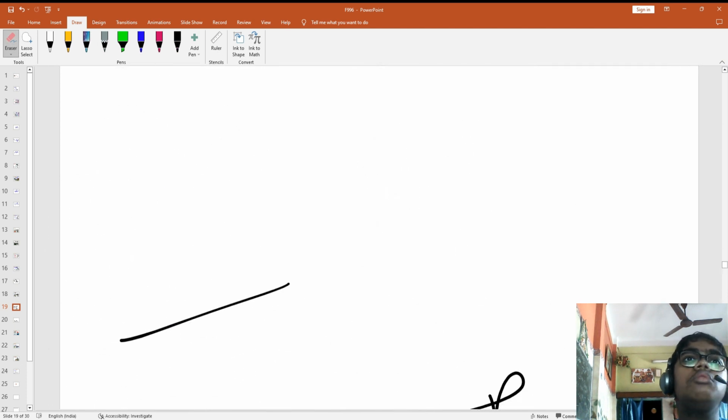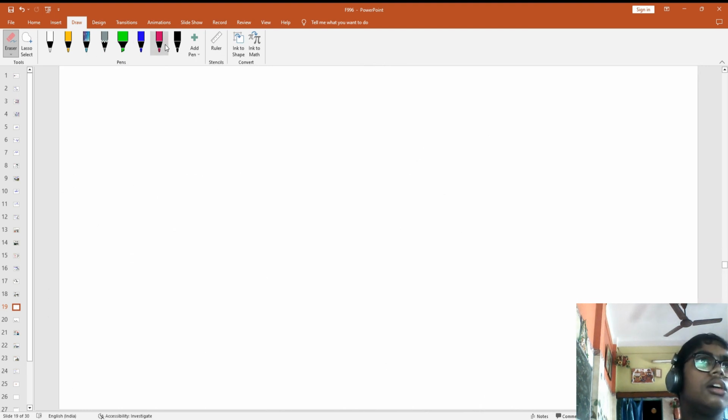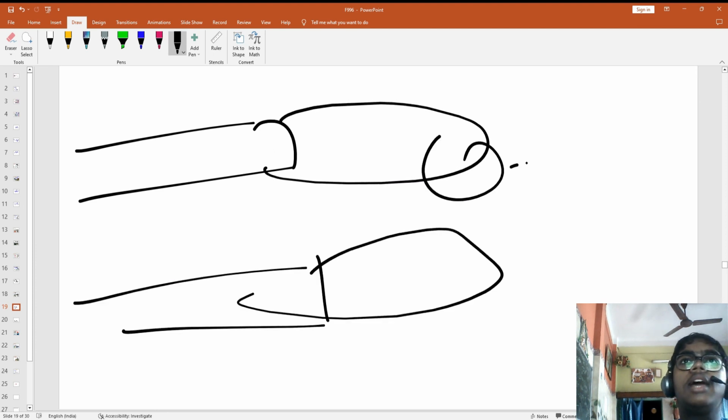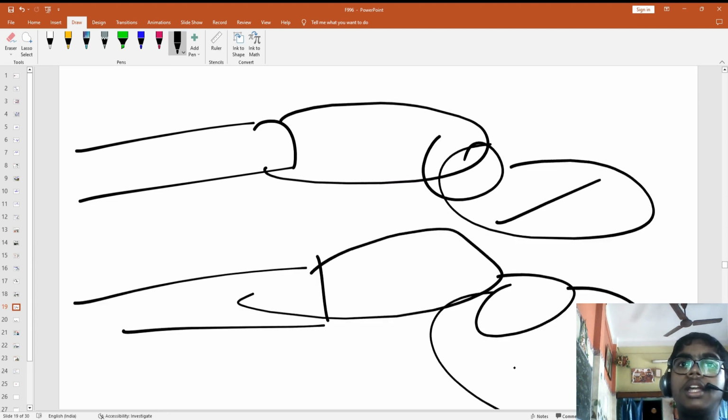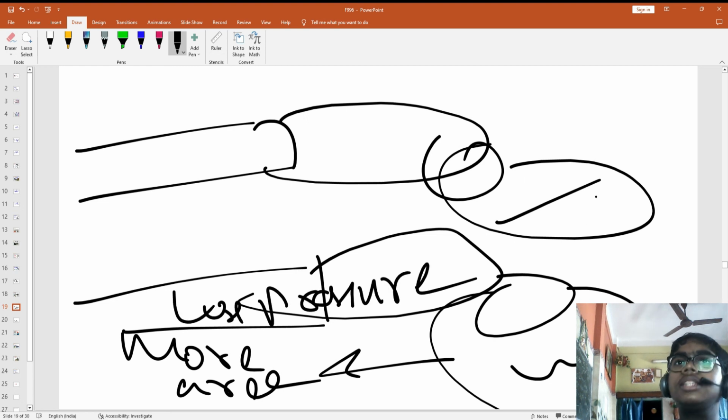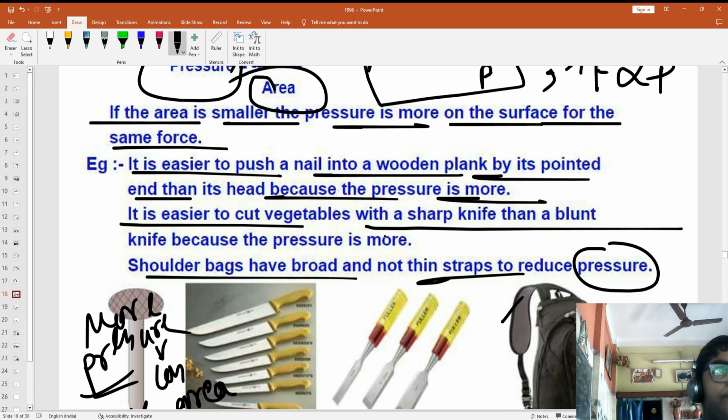I have just told you that if one increases, the other decreases. In the previous picture I drew two knives, one I have shown like this, one like this. So this will have more area. Correct. So this will have less pressure. Simple. This having less area means more pressure. Simple concept you are learning.